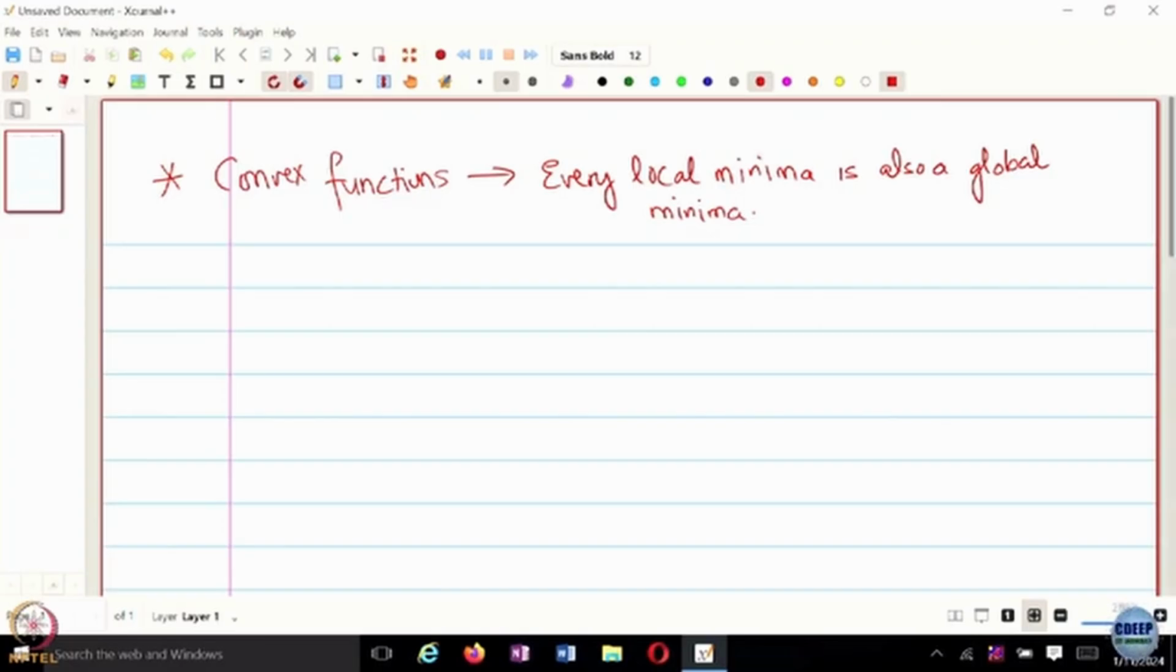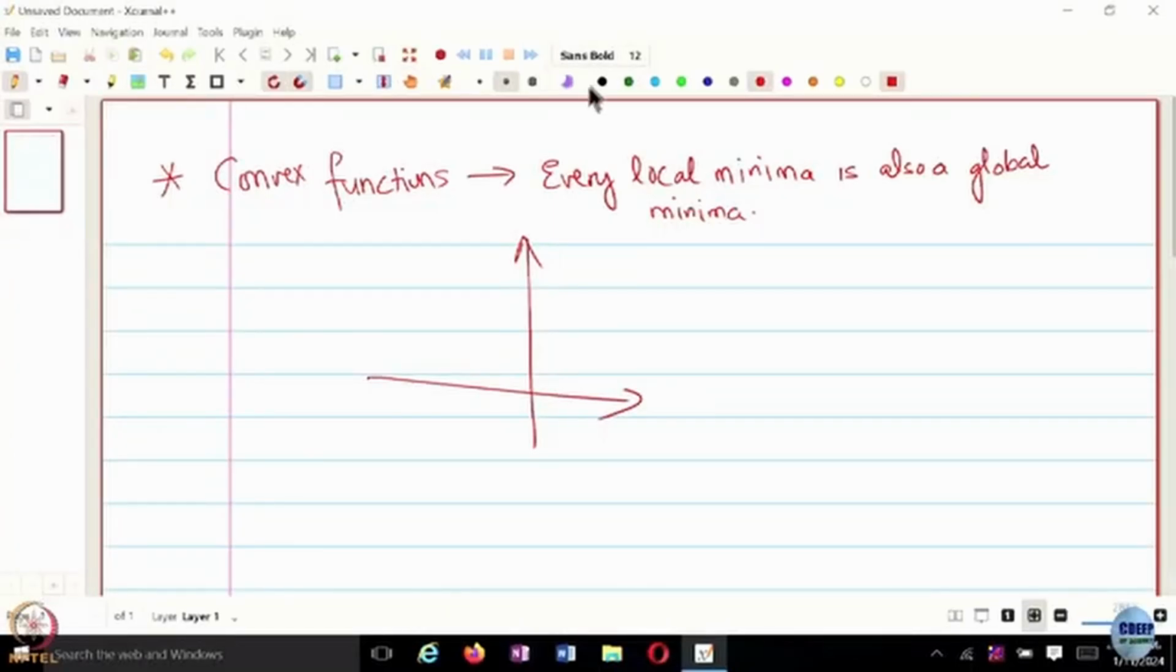But the function being convex alone does not eliminate the fact that you can still have multiple optimizers, right? So, let us say I have a function which looks like this. Every point here is a minimizer of this function. So, I can still have multiple minimizers, but all of them are going to be globally optimal.